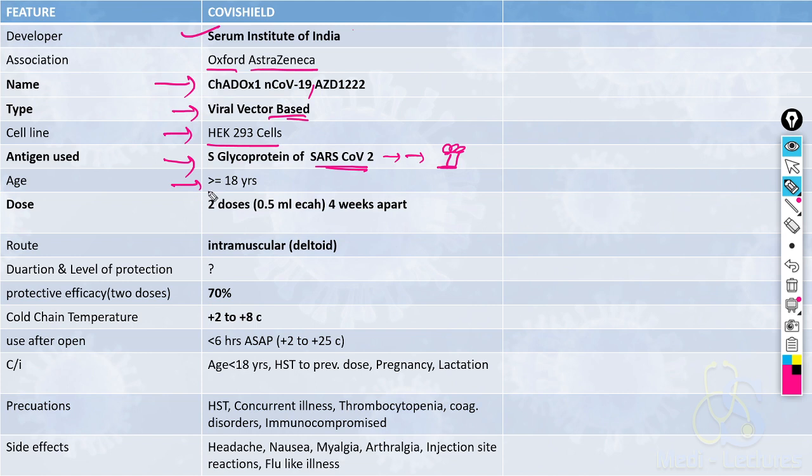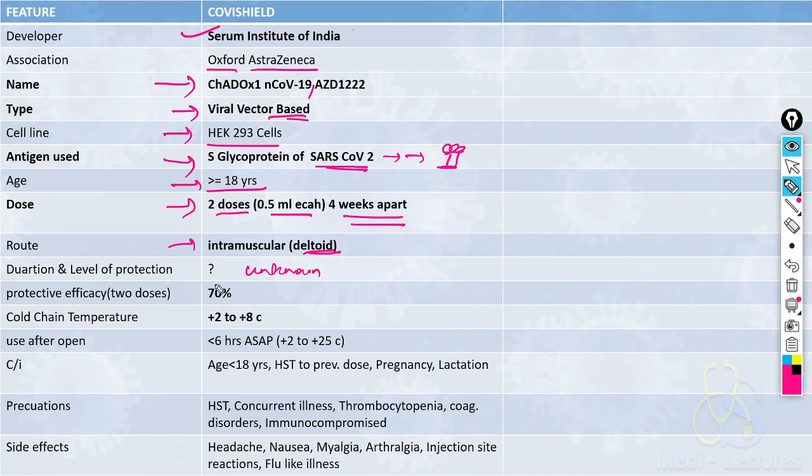It is given in more than or equal to 18 years of age in 2 doses, which is 0.5 ml each, 4 weeks apart. Route is intramuscular, given preferably in deltoid. The duration and level of protection is still unknown.